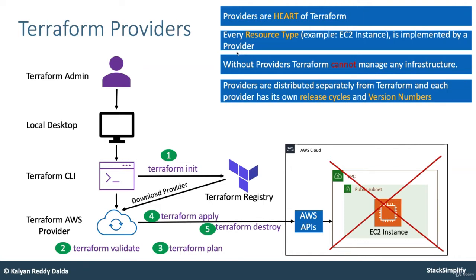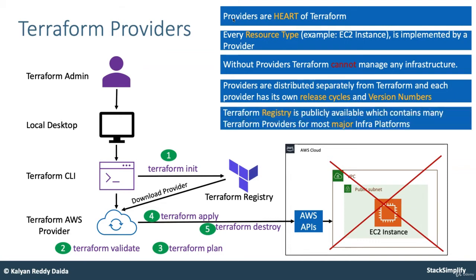The CLI is a static CLI. It has nothing to do here. It needs the provider to communicate with the destination cloud provider or product. Providers are distributed separately from Terraform, and each provider has its own release cycle and version numbers. We have already seen this when discussing the Terraform block and required providers. It has the source from where we download the provider, and also the version number of that provider. Finally, the Terraform registry is publicly available and contains many Terraform providers for most major infrastructure platforms.